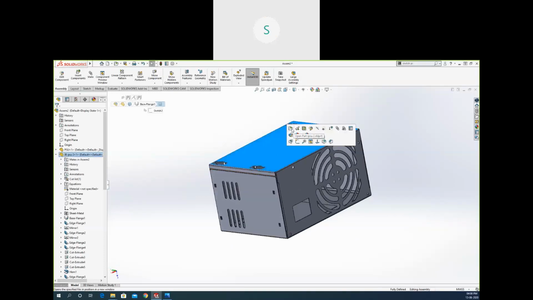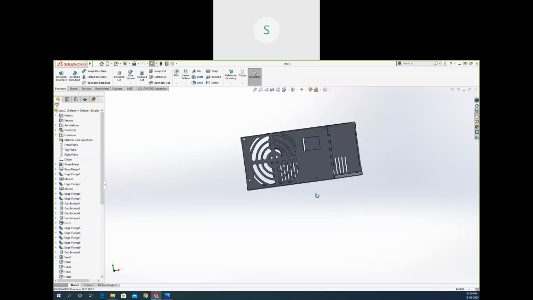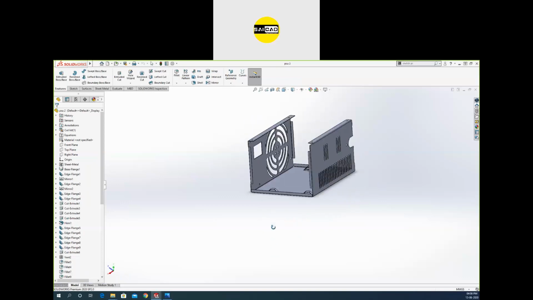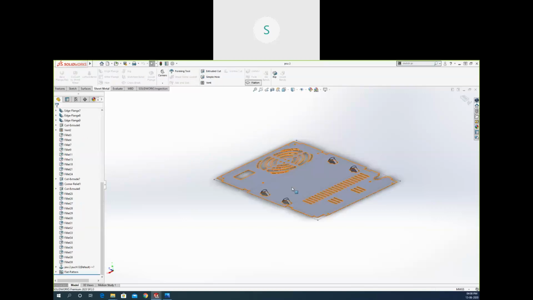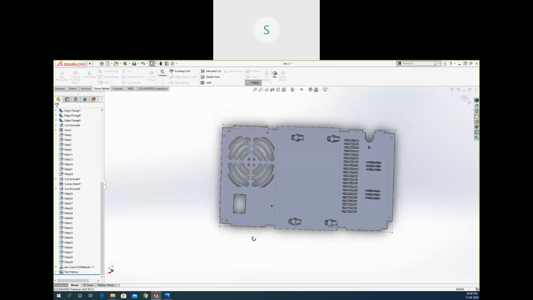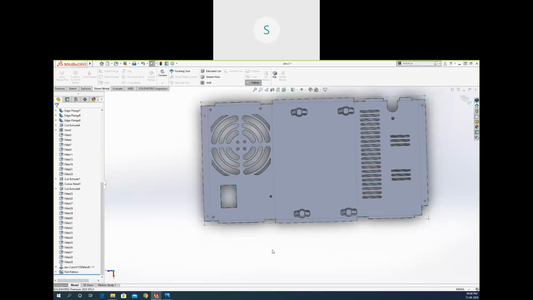So if I open any component, you can see this is the single sheet that I have created here. If I just go to the sheet metal, I can see it in the flattened state. This will be the complete sheet that we need. This will be the size. So we need to create this sheet first. We need to take a sheet with this size. After that, we need to trim that from outside. We need to create these type of punches here.